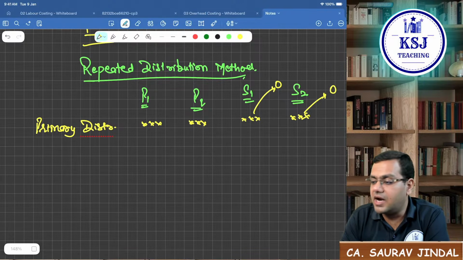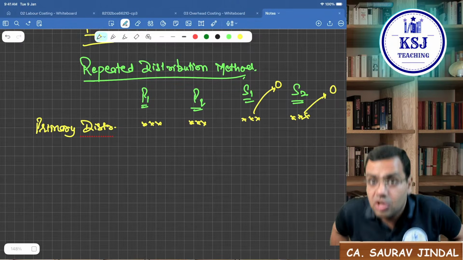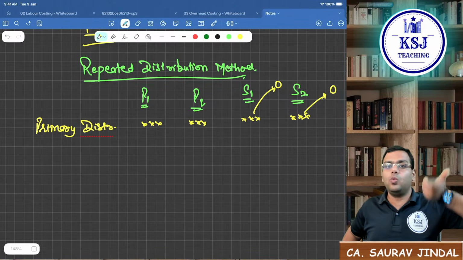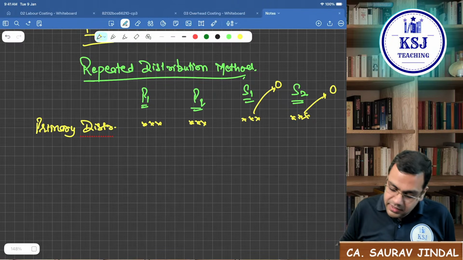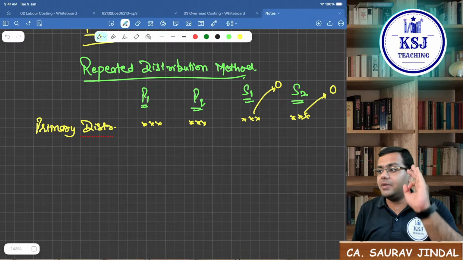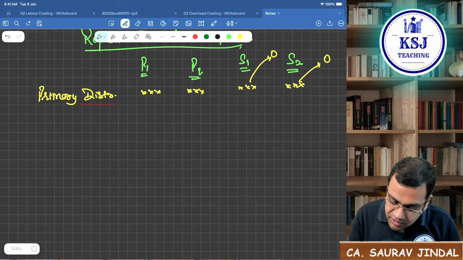So where to start? Should we start with the distribution of S1 or of S2? They say you can start with any department, the reason being both departments are providing services to each other. Start with the distribution of S1.